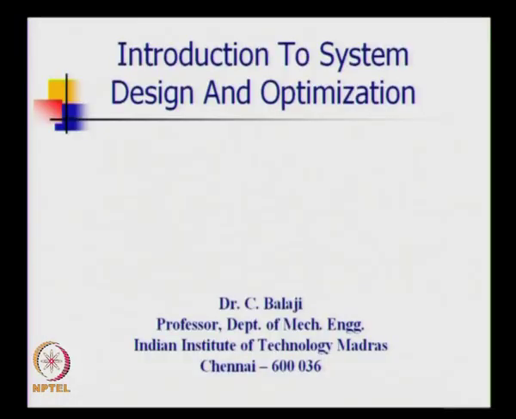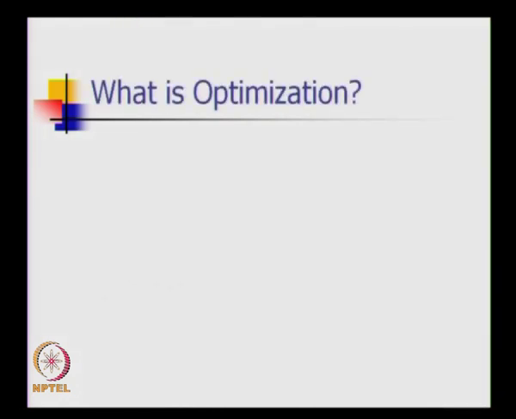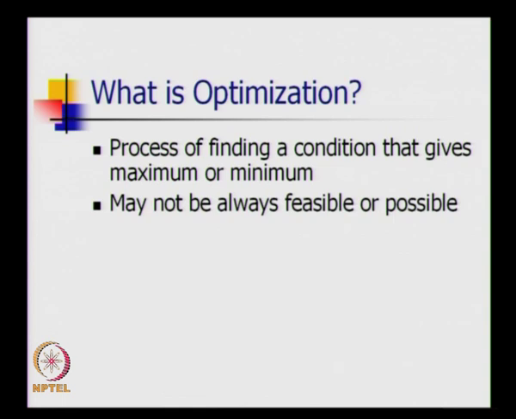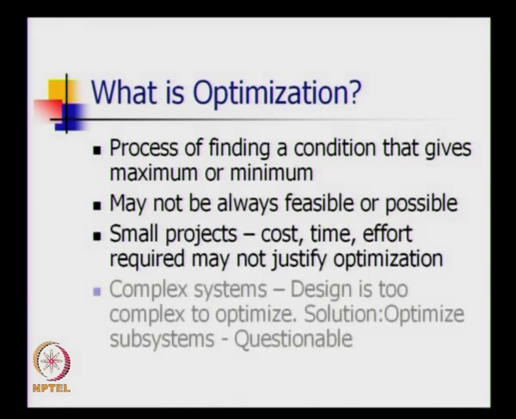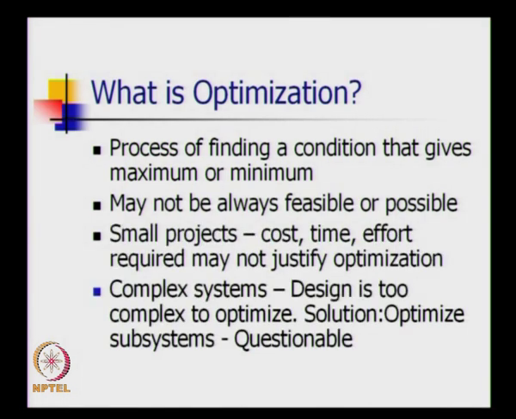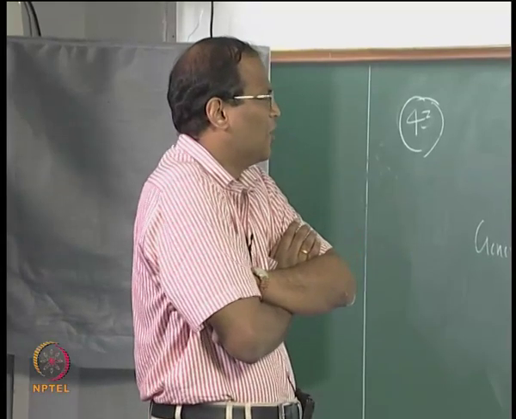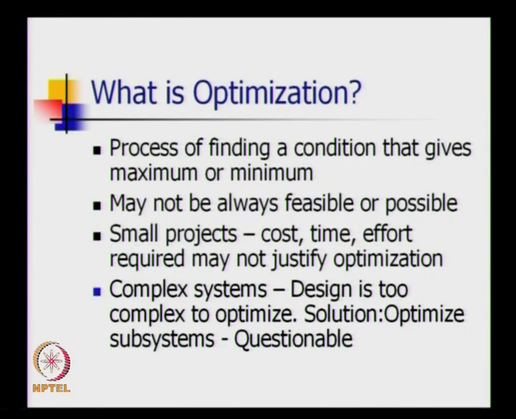Okay, so just a quick summary of the whole course. Yeah, next slide. Okay, now it's a dumb question. What is optimization after going through 43 lectures? It is the process of finding a condition that gives the maximum or minimum. I told you it may not always be feasible or possible, because of the complexities, time and money involved. Small projects, the cost, time and effort may not justify. Complex system design is too complex. One possible strategy is to subdivide the problem into optimization of subsystems and proceed.